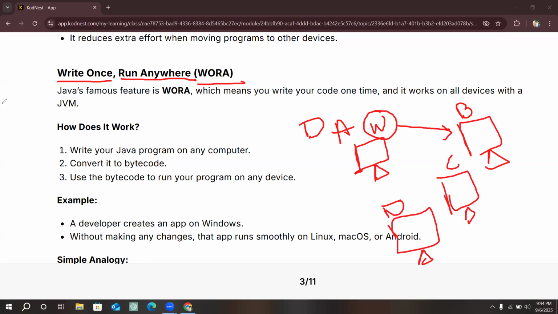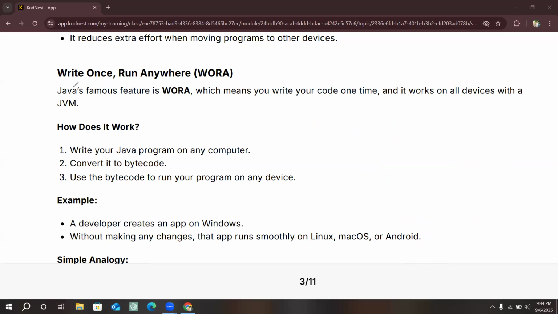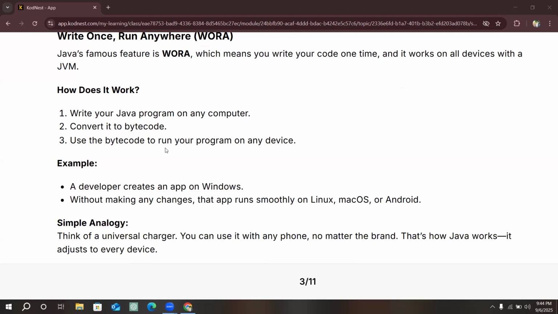Okay. So it is known as write once and run anywhere. This feature is called WORA. This is the third feature of Java. Now let's look at the next feature.